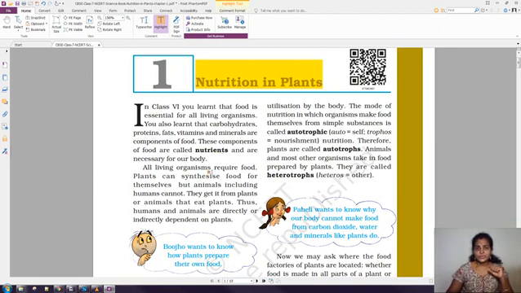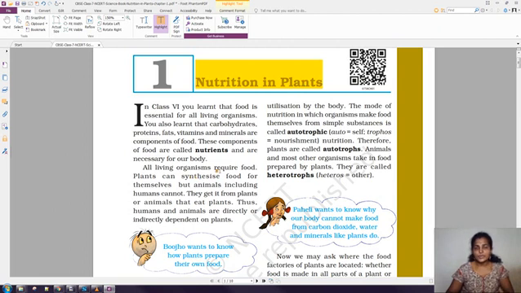Here all living organisms require food. So who is giving these nutrients? So in this lesson, in this heading, we have the answer: plants. So plants are the primary producers, right? So they are preparing their own food by means of the photosynthesis process.